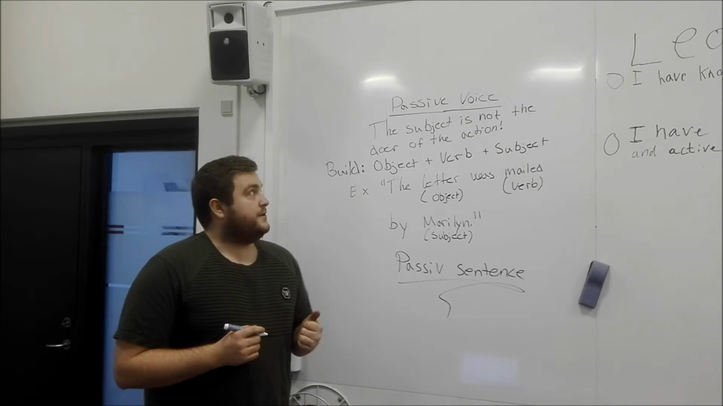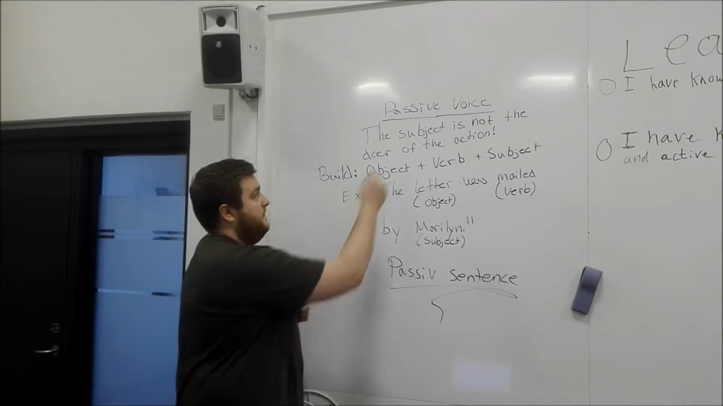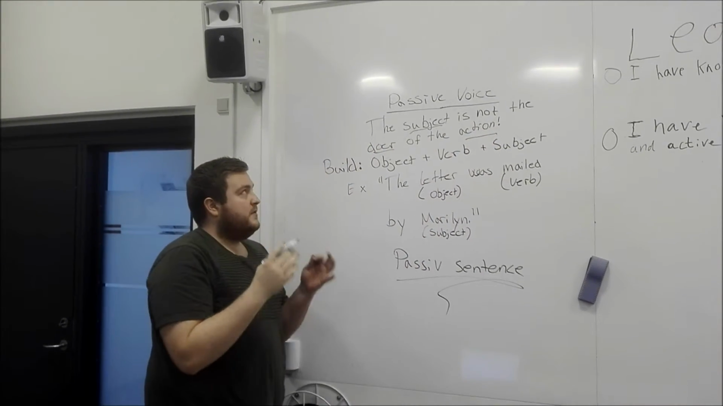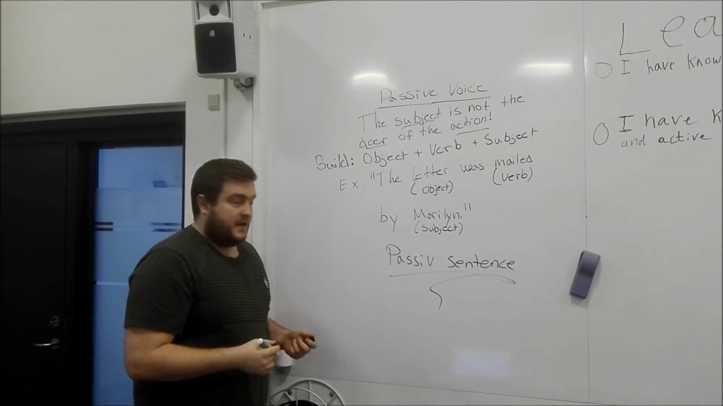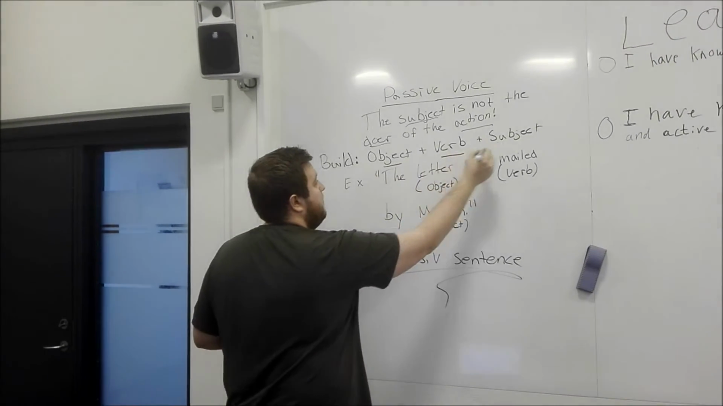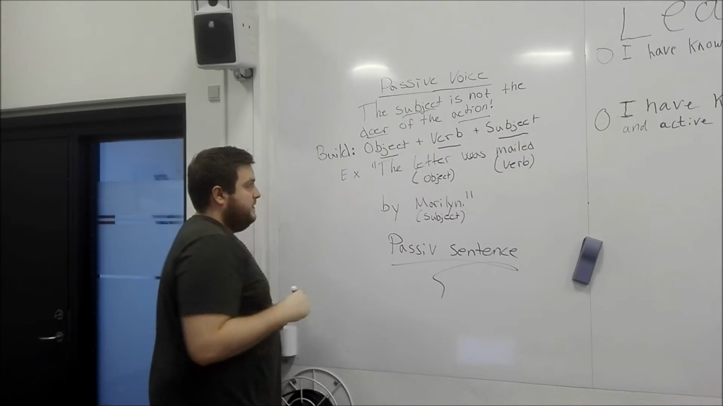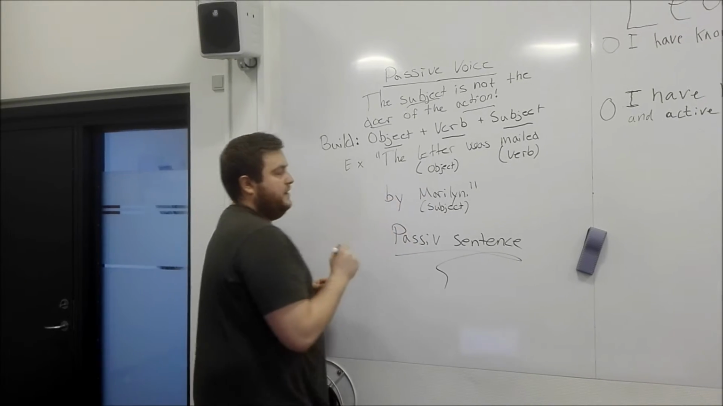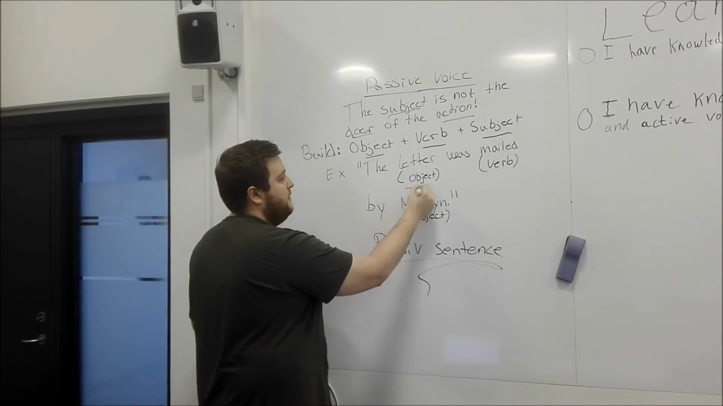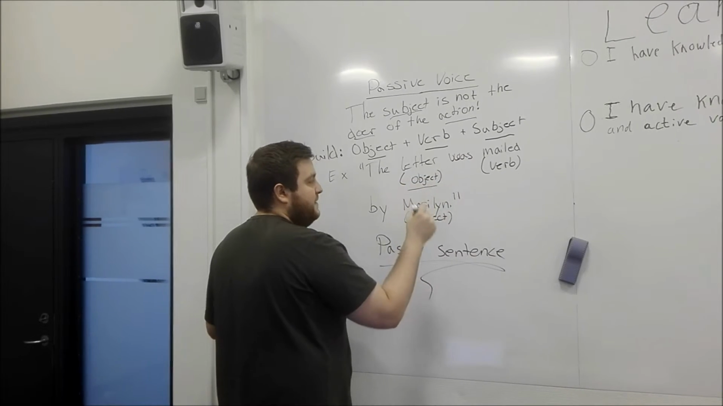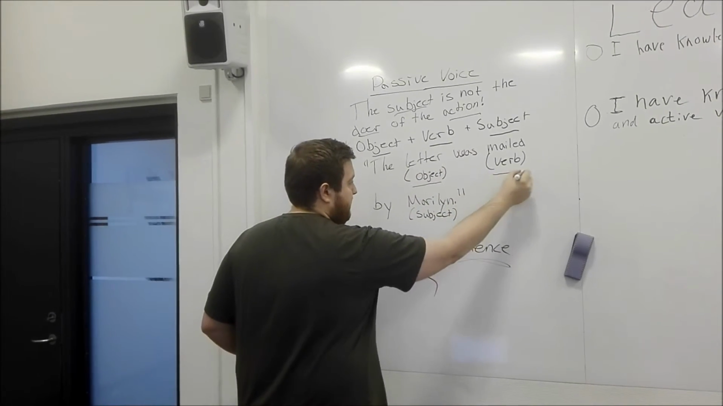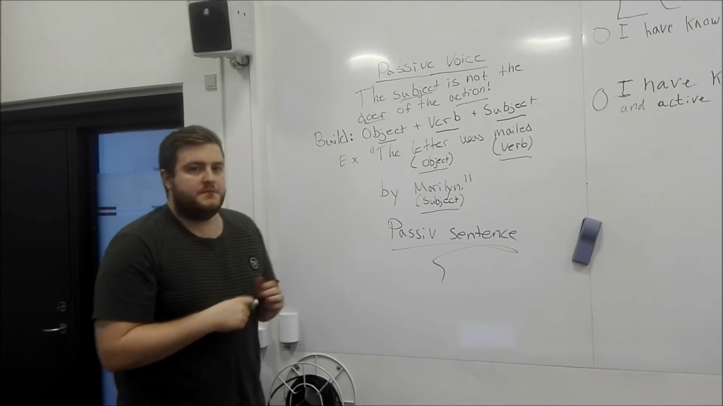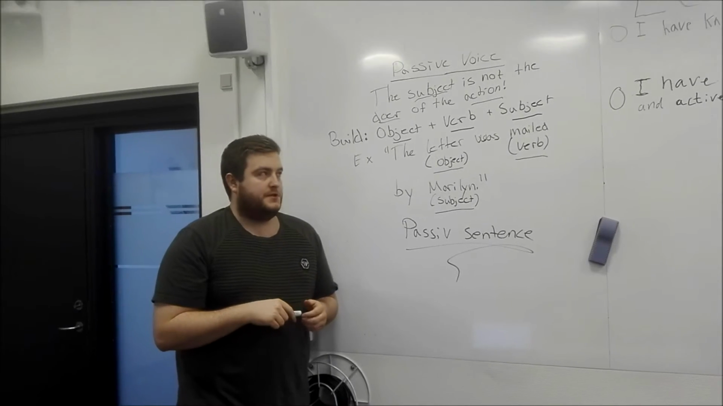Now we have about the passive voice. In the passive voice, the subject is not the doer of the action. The way the passive voice sentences are built is by an object, a verb, and then a subject. And here I have an example of it. The example is, the letter was mailed by Marilyn. Here, the letter is the object, mailed is the verb, and Marilyn is the subject. And this is a passive sentence, which is the opposite of an active voice.